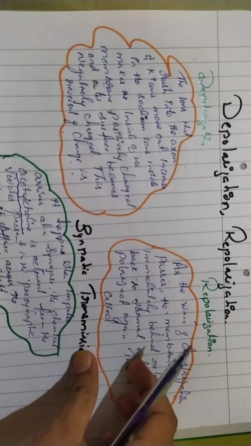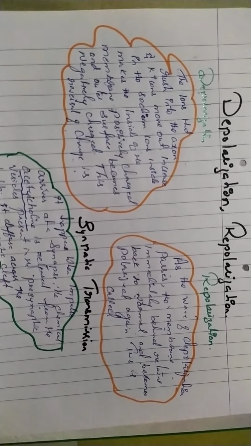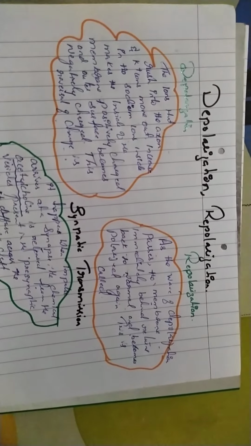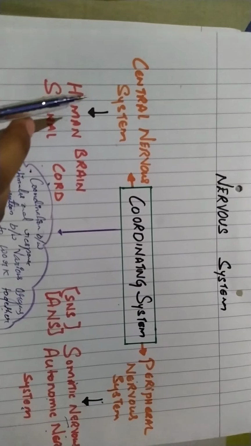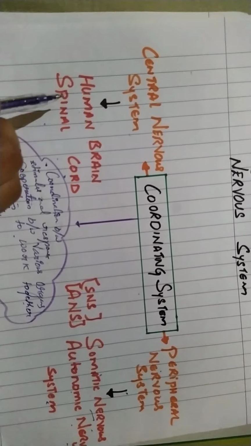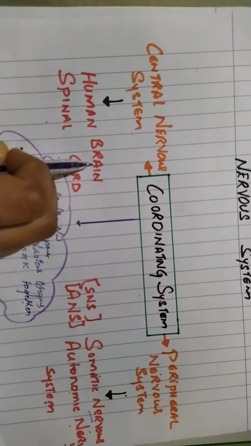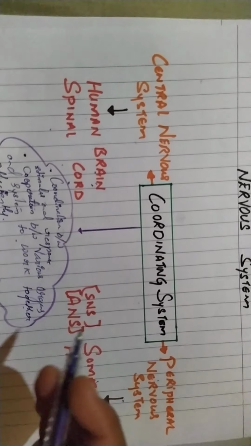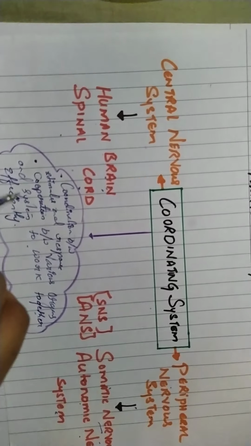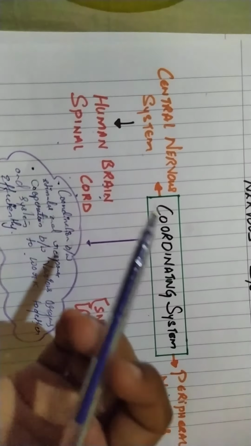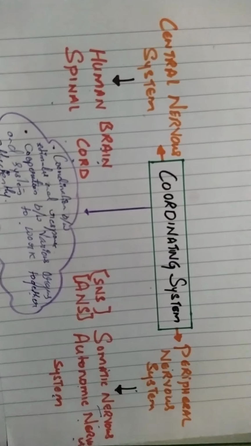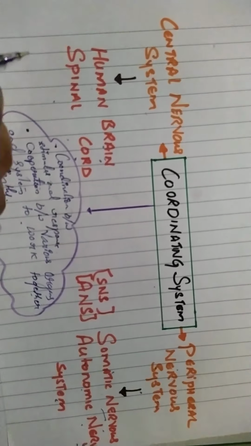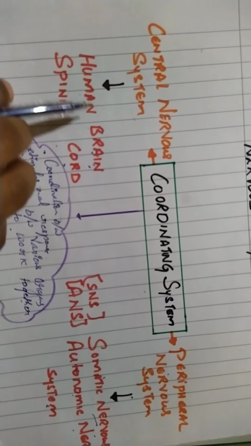In the next class we are going to study in more detail the coordination system, and how it is divided into two forms. There we are going to study the central nervous system, the details of the human brain and its function, and the spinal cord. So please wait for the next class, where we are going to study the very interesting human brain, how our brain operates, what signals we receive, and how we respond to them.